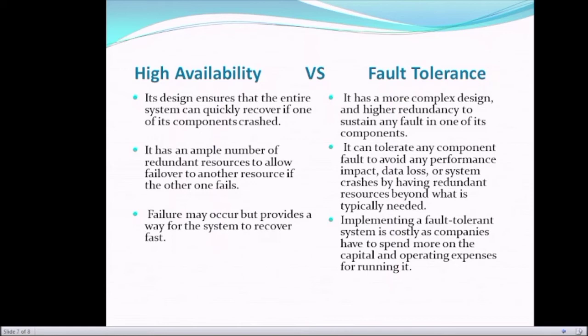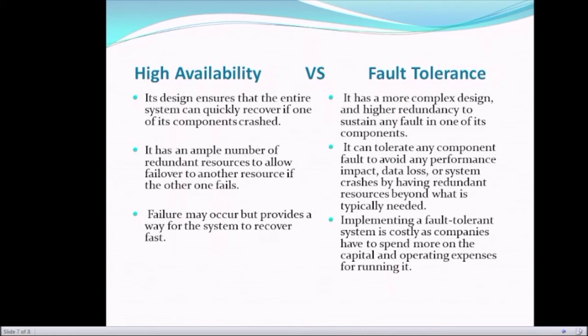Okay, so these are the differences between both as per design. High availability design ensures that the entire system can quickly recover if one of its components crashed, and in fault tolerance it has a more complex design and higher redundancy to sustain any fault in any of its components. In high availability, it has an ample number of redundant resources to allow failover to another resource if the other one fails.